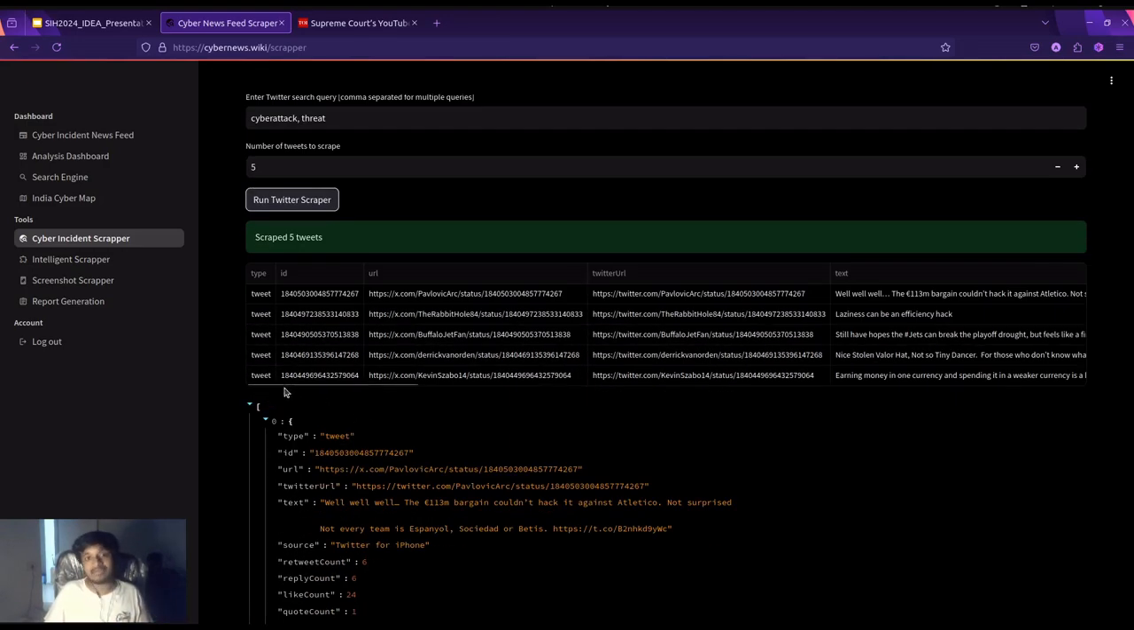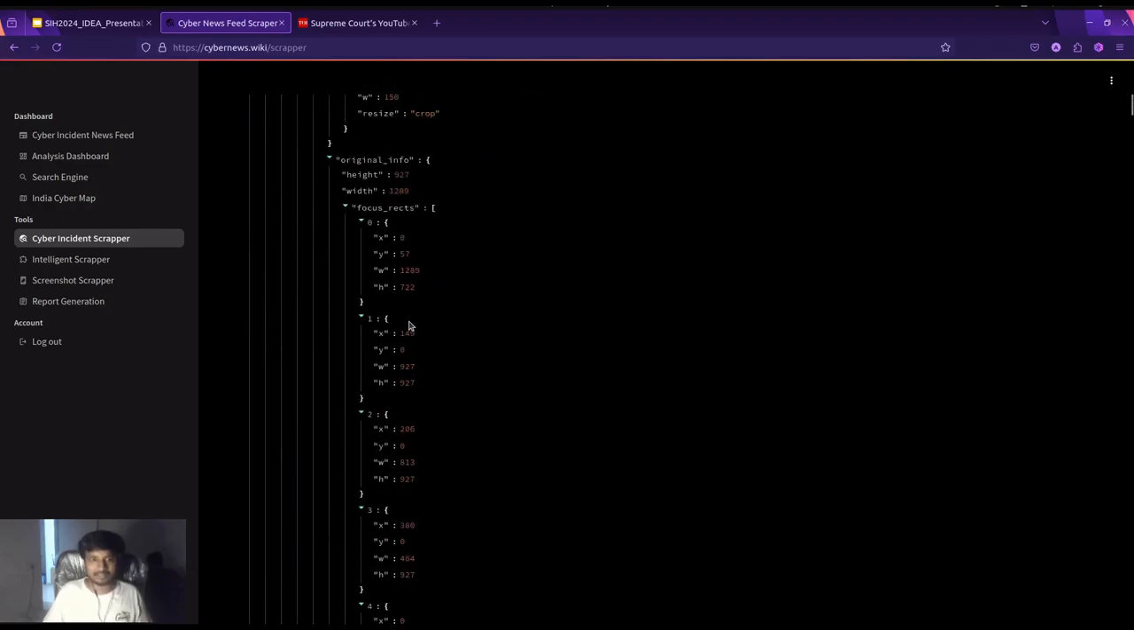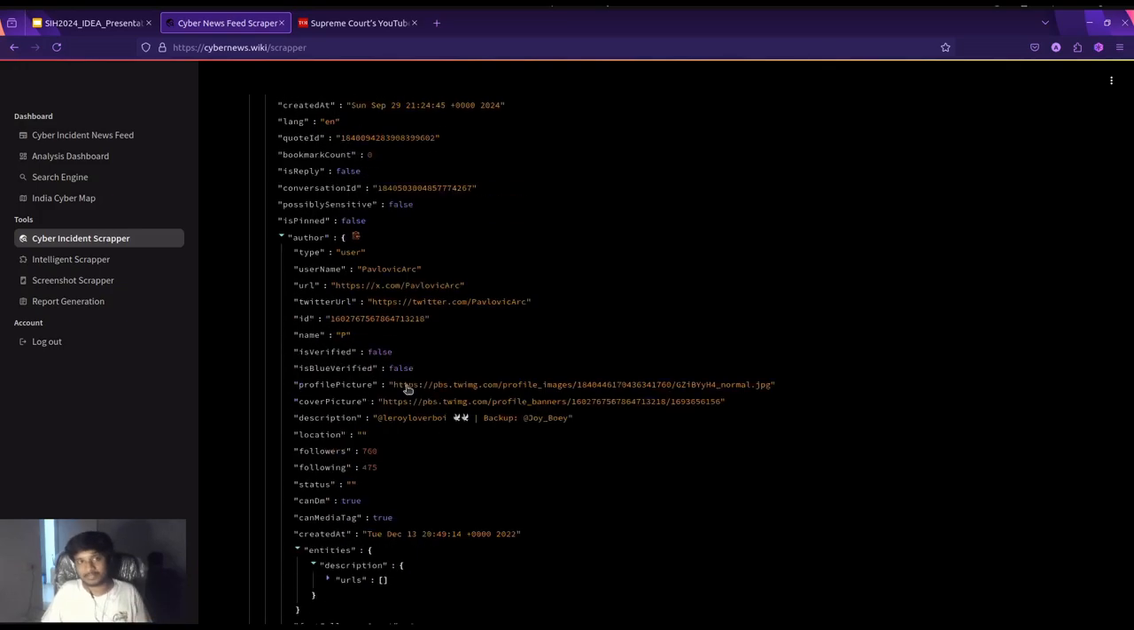So we have the crawler actually running on the back end. I just pressed enter, and I just got the data, and you can see the whole data set which we had recorded. You can also utilize this.